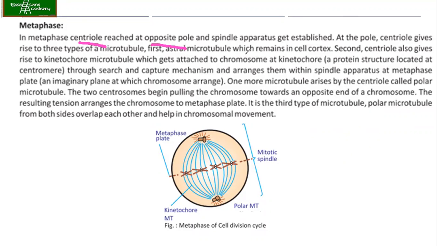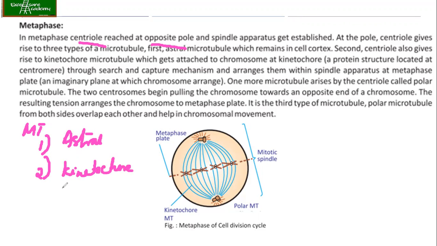Now at the pole, the centriole will give rise to three types of microtubules. So here you need to remember this. So three types of microtubules will be there. Those are called the astral microtubules. Then you have the kinetochore microtubules.